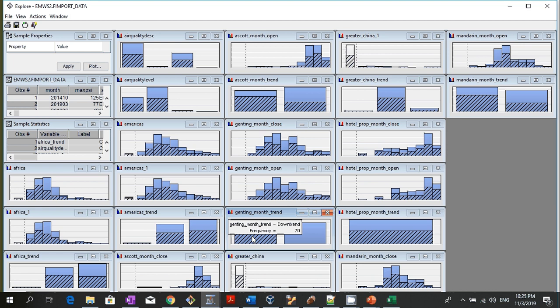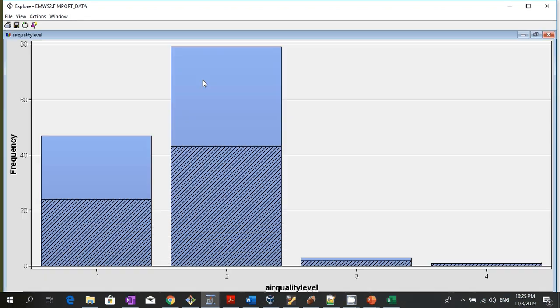Okay, so it's quite interesting here because what we can see is if we try to relate this to the air quality data, I'll maximize this. On the downtrend side, you can see that when the air quality is at level 4, which is very high, the Genting Singapore price goes downtrend, and this is for level 3, which is quite high, more than 150.